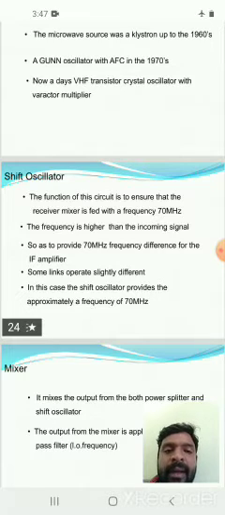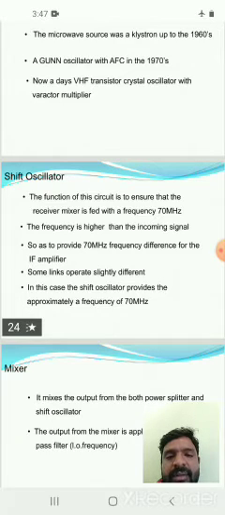Here the receiving signal is a very high frequency signal. The high frequency signals are converted into IF or intermediate frequency signals by using the shift oscillator output, which is in the 70 megahertz range.